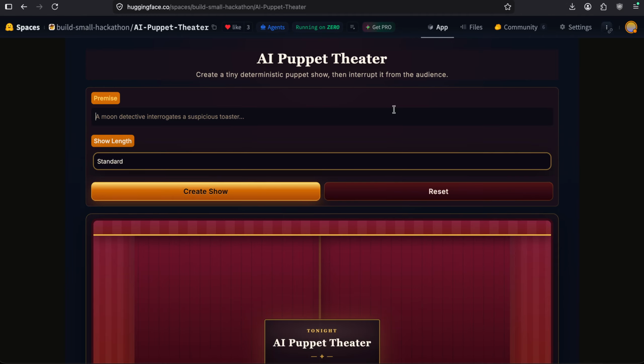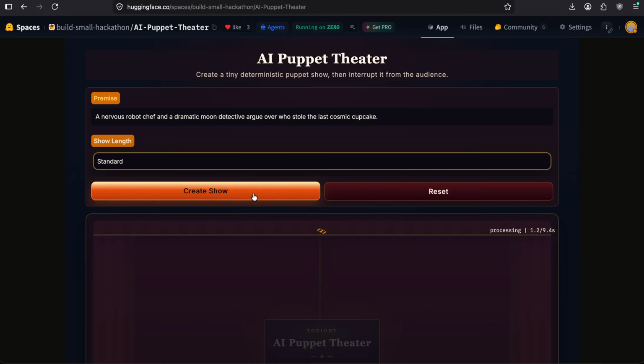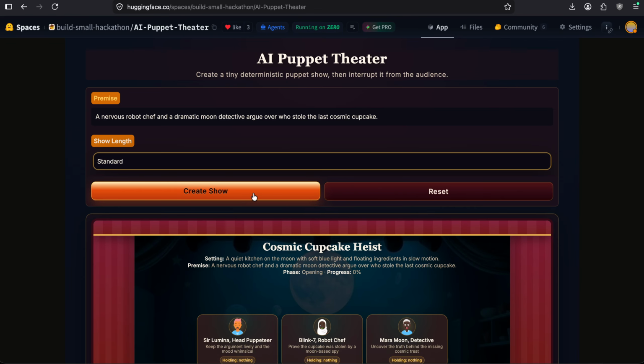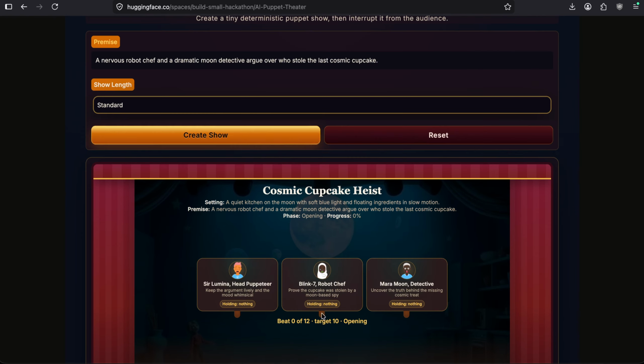Here, we can define the premise of our show, select the show length, and click on the Create Show button. The director agent works behind the scenes to come up with the stage setting, the backdrop, the list of cast, and personas of each cast. As you can see, each of these members was generated in real time using model calls. The backdrop that you see behind is again AI generated in real time. It's not a static background.